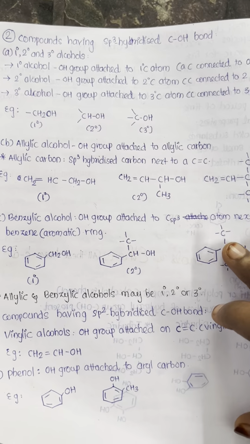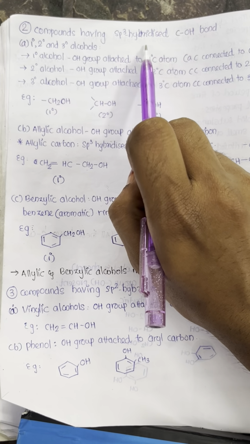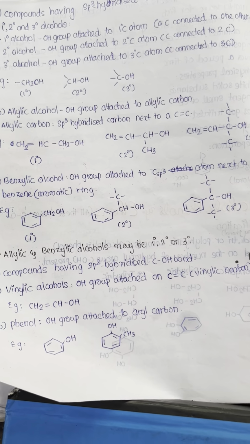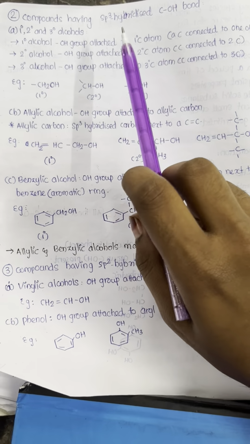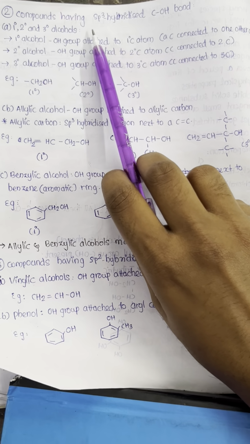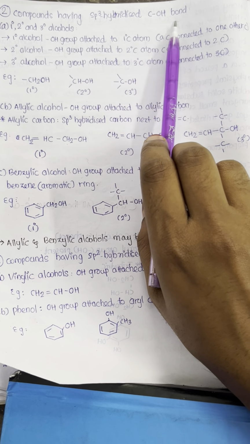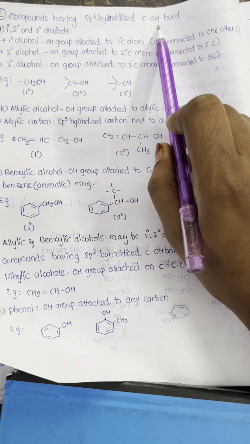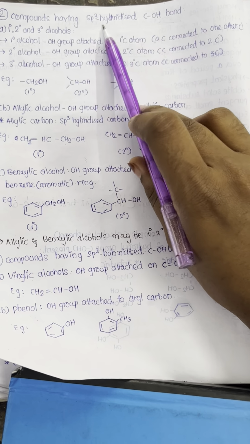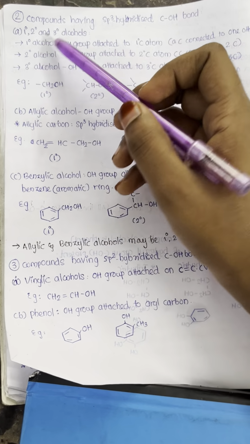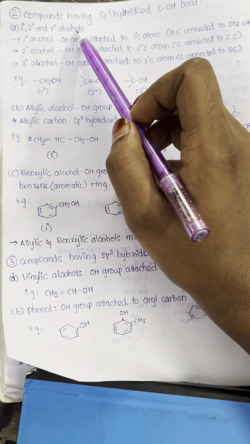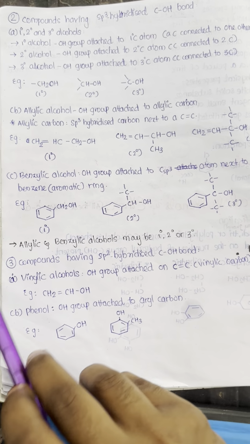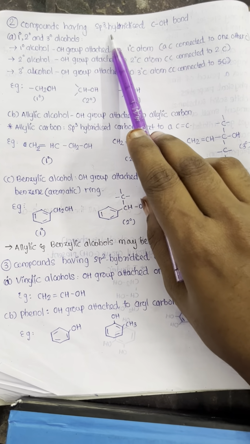The next is based on compounds having an sp3 hybridized carbon-OH bond, same as we discussed in haloalkanes and haloarenes. If the carbon to which the OH is attached is sp3 hybridized, it may be classified into primary, secondary and tertiary alcohols, allylic alcohols and benzylic alcohols.